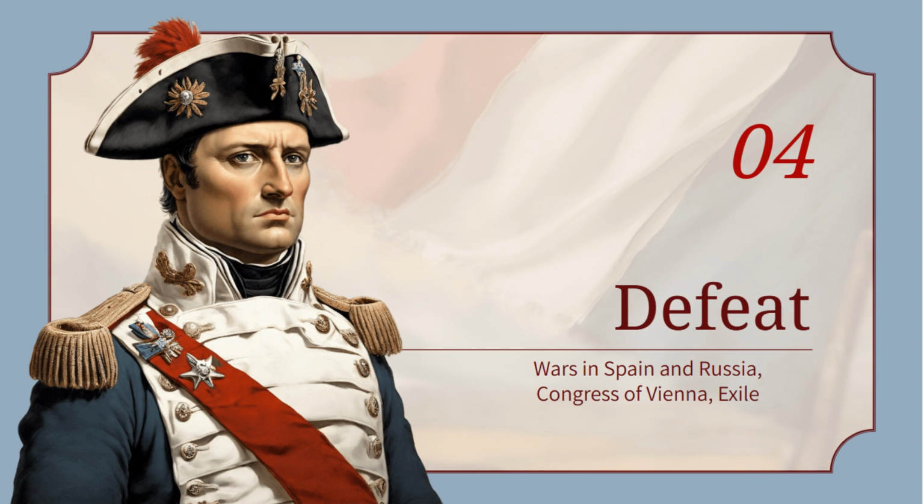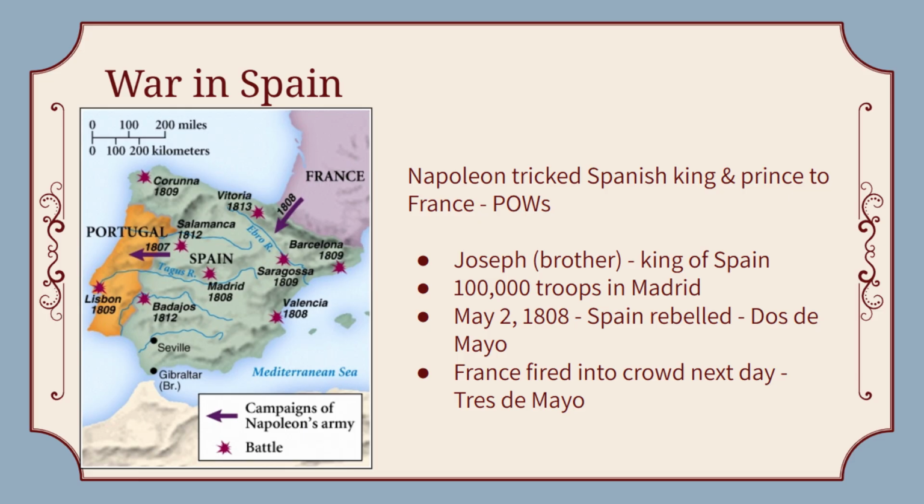Which kind of leads us to our next point, the defeat and decline of Napoleon himself. Up until this point, Spain had kind of been France's ally, kind of a weak ally. Napoleon starts getting annoyed that they're not doing as much as he thinks they should, and he goes over with the intention to take over Spain. But he tricks the Spanish king and prince into meeting with him, saying he wants to settle their disputes. They go to meet with him, and he makes them prisoners.